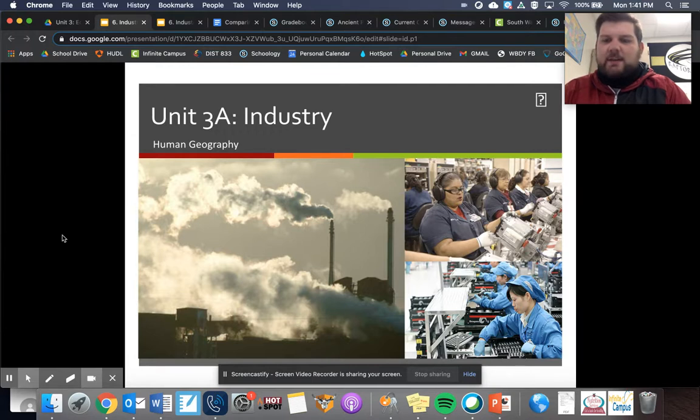Okay, so industry fits with development extremely well. We talked about how we classify countries in the first part of this unit, and now the second part is going to be industry. How does industry work? What is industry like in different countries? That sort of thing, and that's where we'll go here.